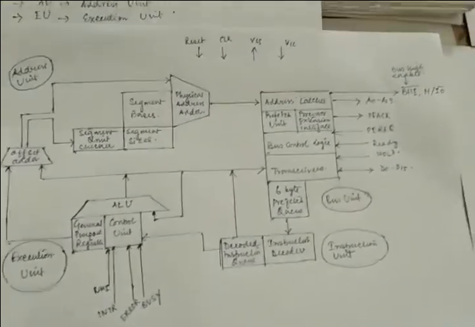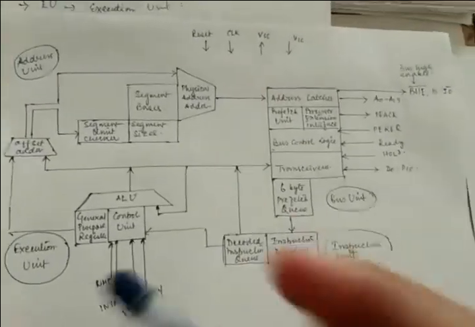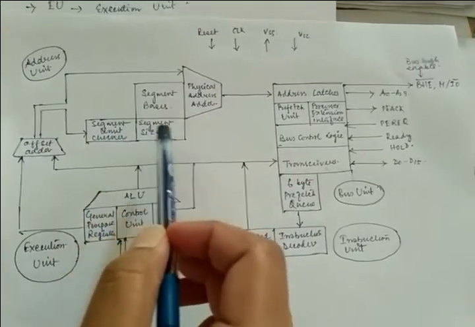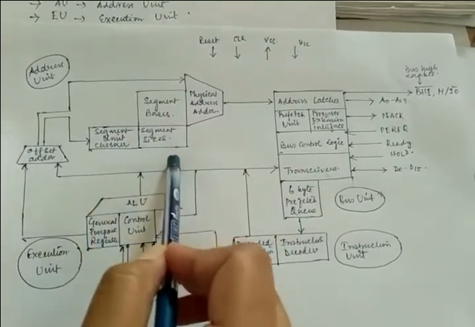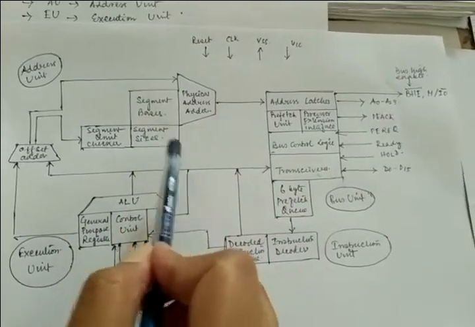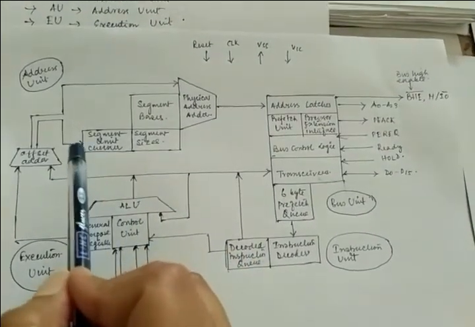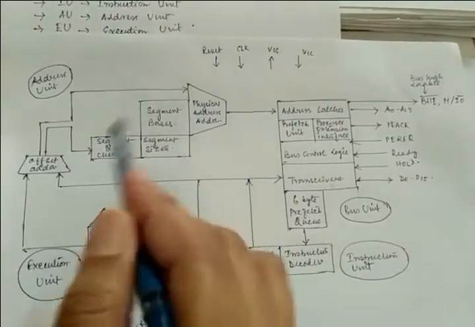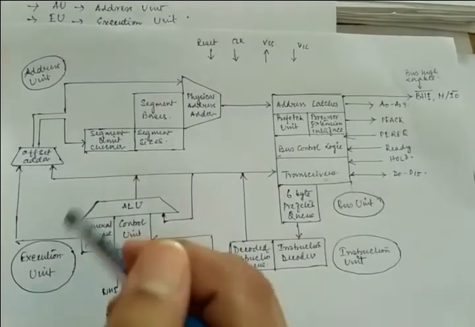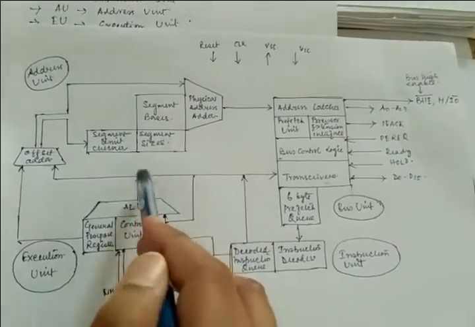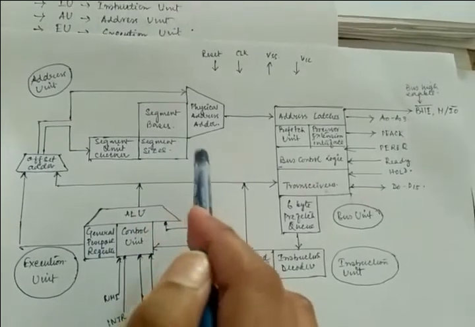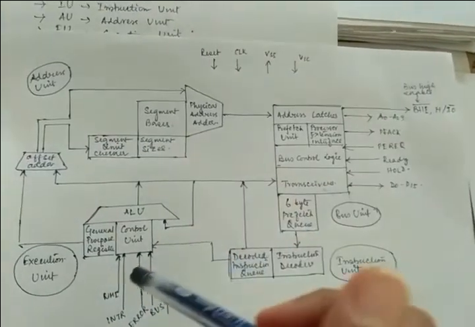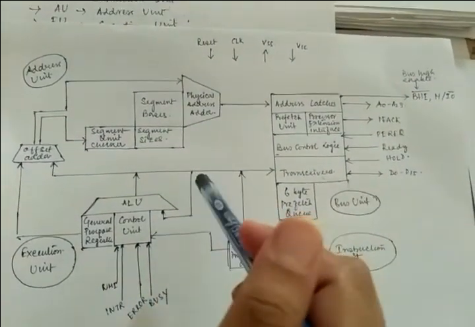And this address unit is basically concentrated on your real mode and protective mode, because in this real mode and protective mode I have already discussed the concept of virtual memory and physical memory and how it can be accessed, and this total portion is covered in your address unit, right? So I am again saying that this address unit computes the physical address of the instruction and data that the central processing unit wants access to, and it can work in real mode and protective mode, right?